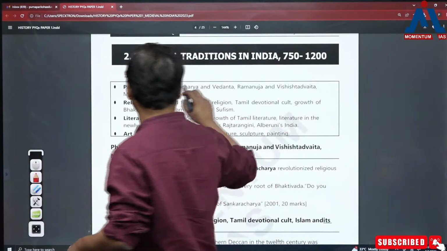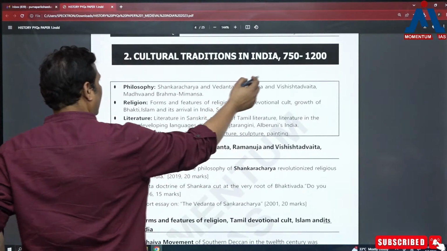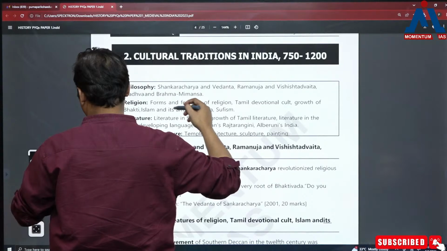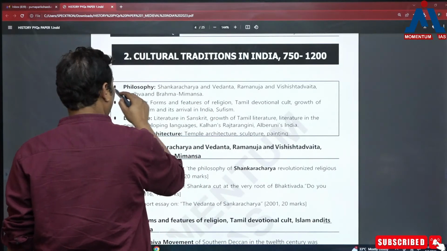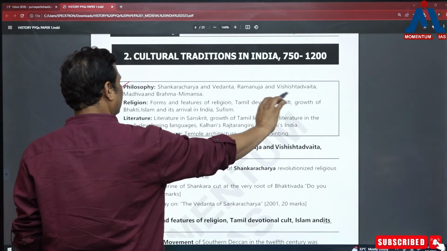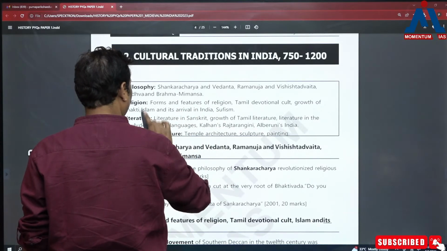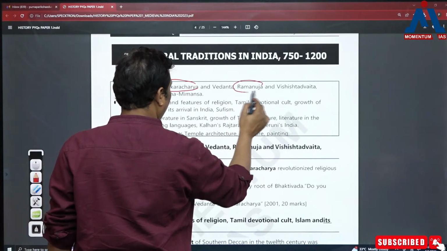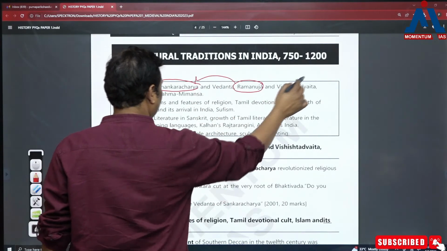When it comes to the cultural tradition in India between 750 to 1200, so what are the things which are included in the syllabus? So the philosophies are there, but there are several things written over here, but I must tell you that for you the most important is Shankaracharya, and we can say the comparative study between Shankaracharya and Ramanujacharya.